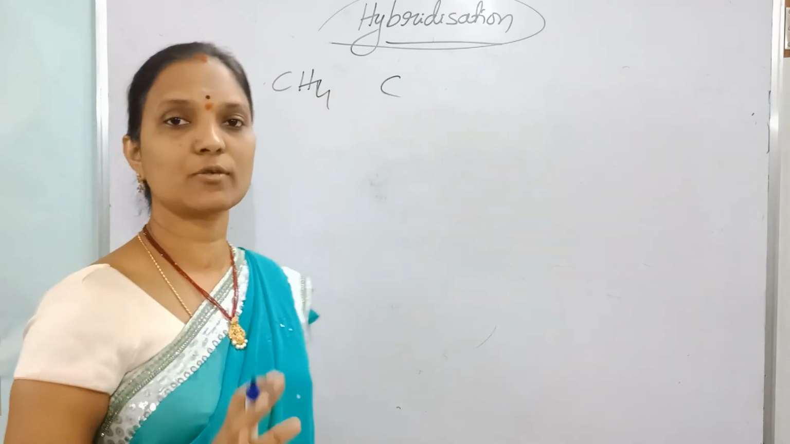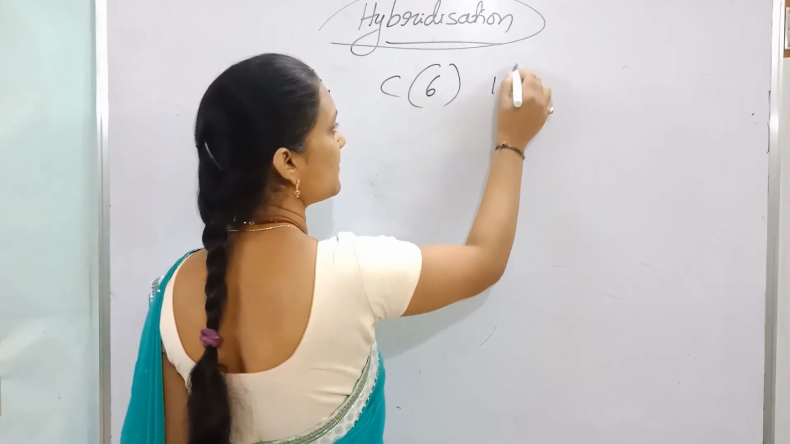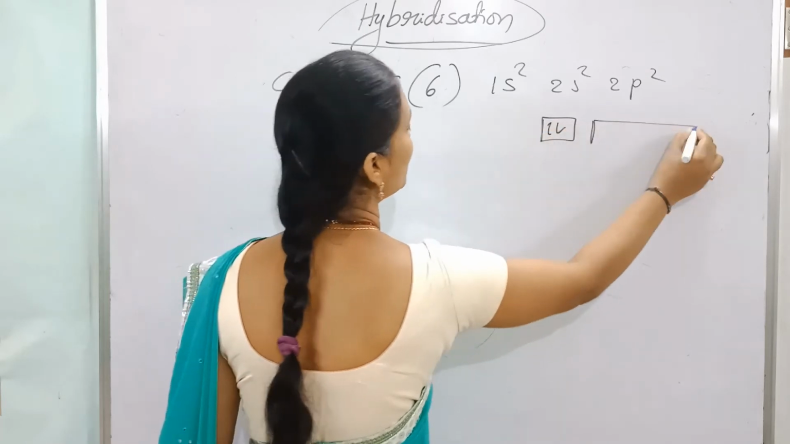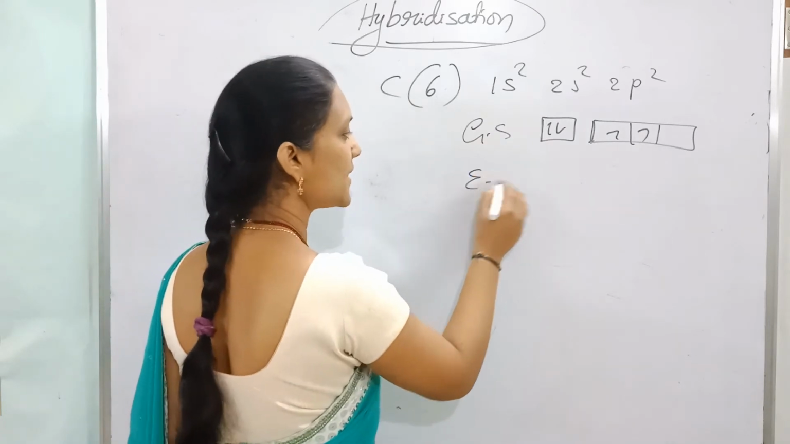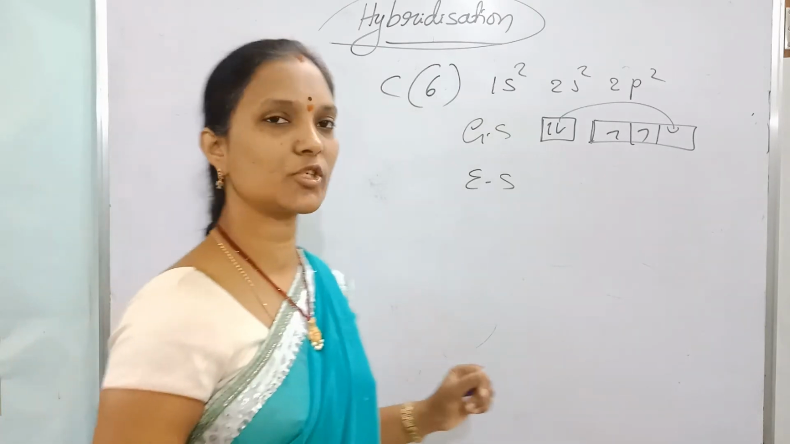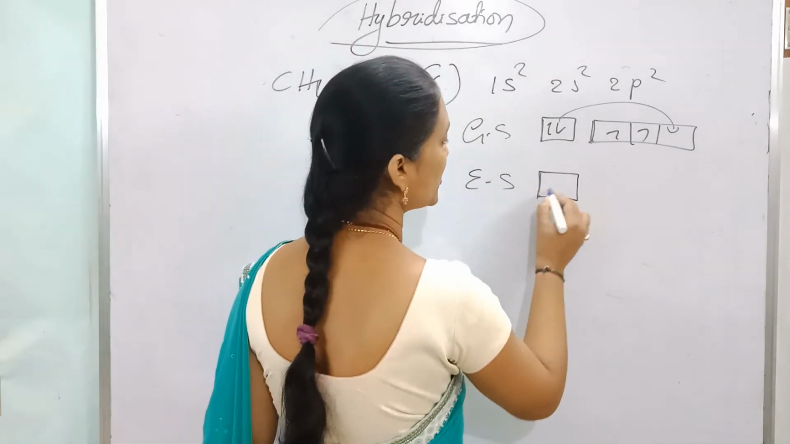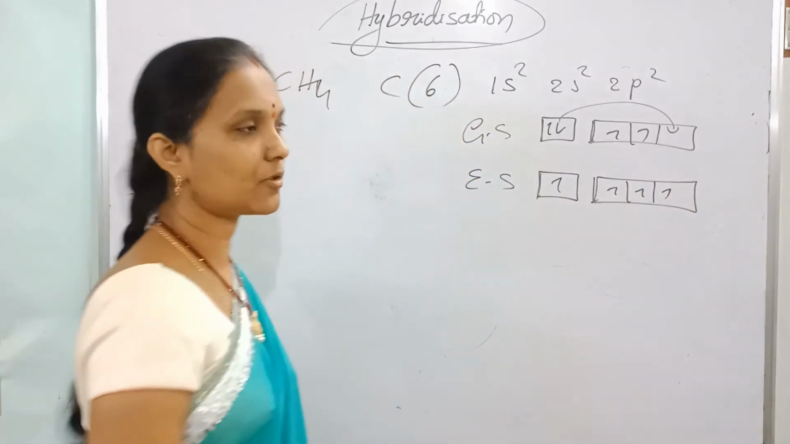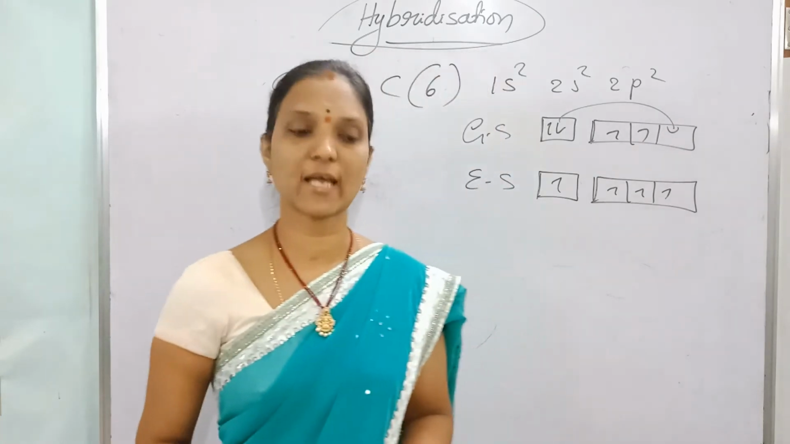First we have to decide the center element. The center element is carbon. Carbon atomic number 6: 1s2, 2s2, 2p2. This is the ground state. In the excited state, one electron jumps within the second shell. When a little energy is given, the electron jumps from 2s to 2p; that is called excitation. Now this is the excited state. 4 unpaired electrons are present in 4 orbitals: 1 in the s orbital and 3 in p orbitals. So what is this hybridization?